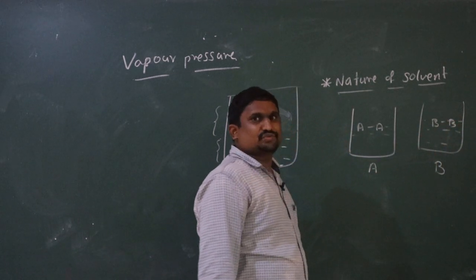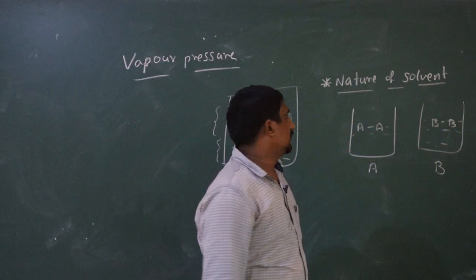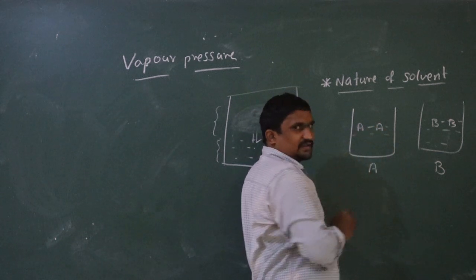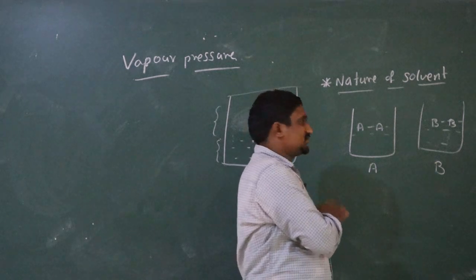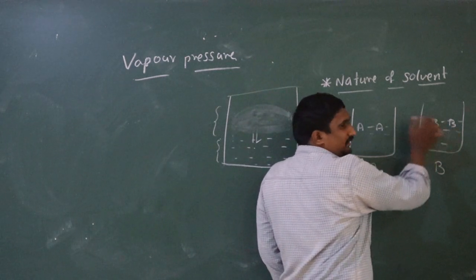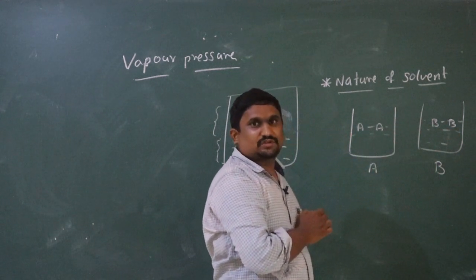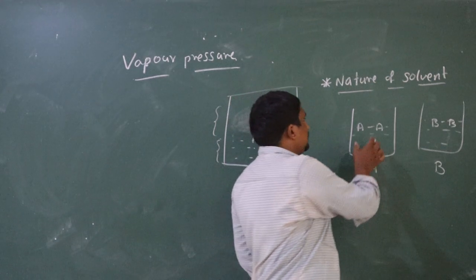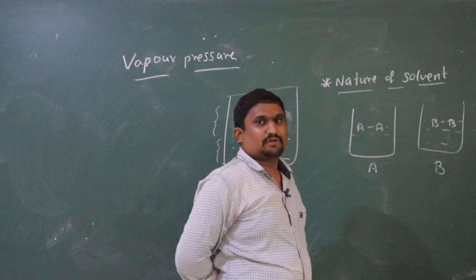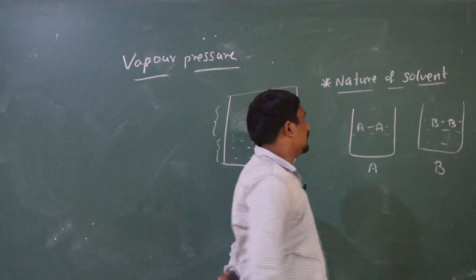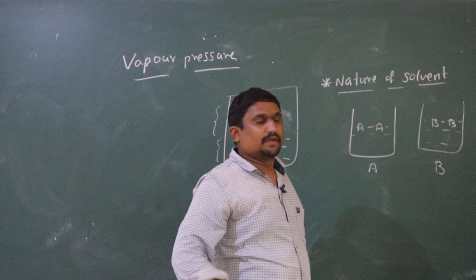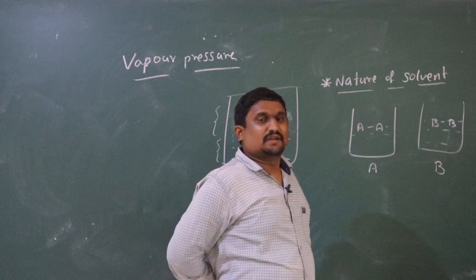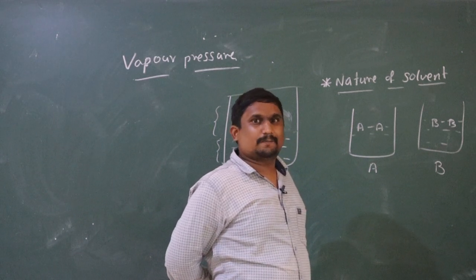Here I have taken two solvents, A and B. In case of A, intermolecular force of attraction is very less. But in case of B, intermolecular force of attraction is very strong. So among these two solvents, which will exhibit more vapor pressure?